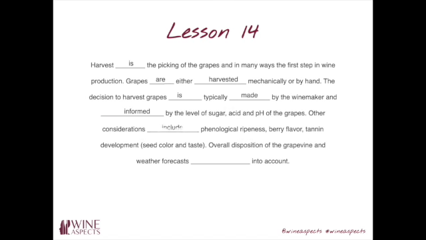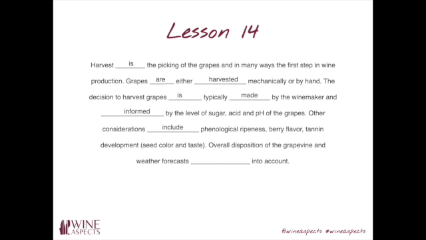Other considerations include a present simple, a present simple that is not a passive. Why? Because the actual subject of this sentence is considerations. Usually the subject is the person or thing that does the verb or does the action. In a passive sentence, the subject is the thing that receives the action.